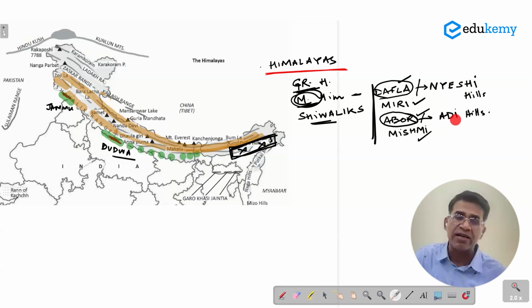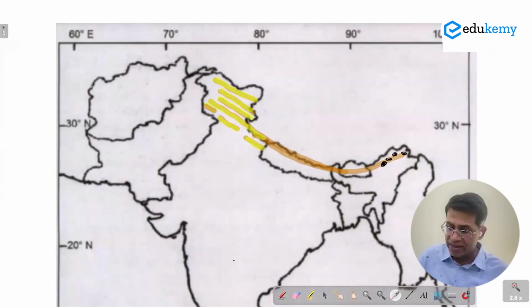So while the atlas and books write Daphla, Miri, Abor, Mishmi, you must know these as Nishi hills, Miri hills, Adi hills, and Mishmi hills. This is more respectable while addressing the people of Arunachal Pradesh and not these words like Daphla and Abor. In this map, I have drawn the diagrams for your reference once again.